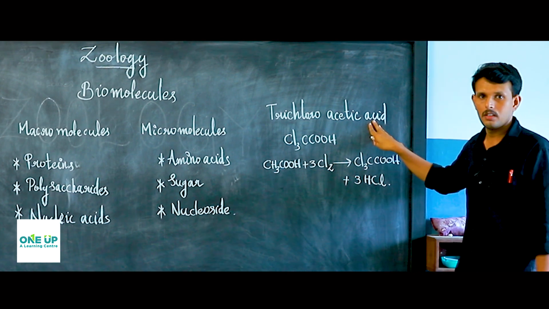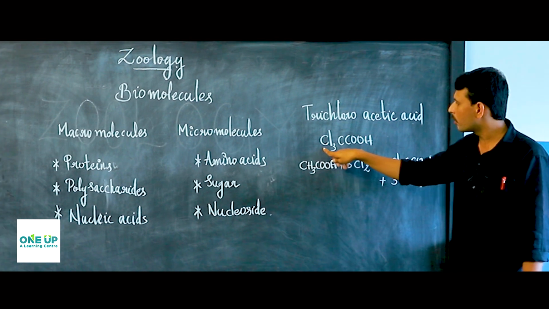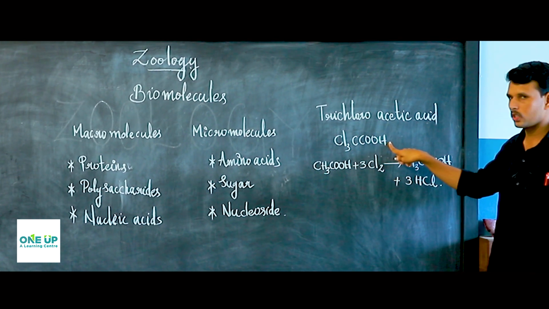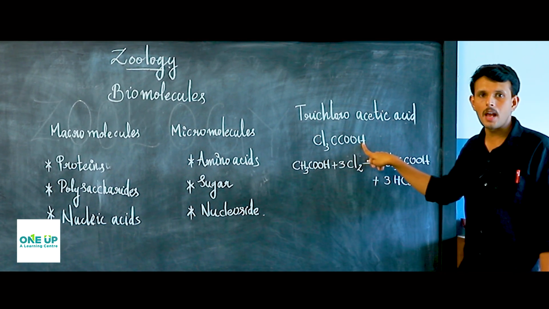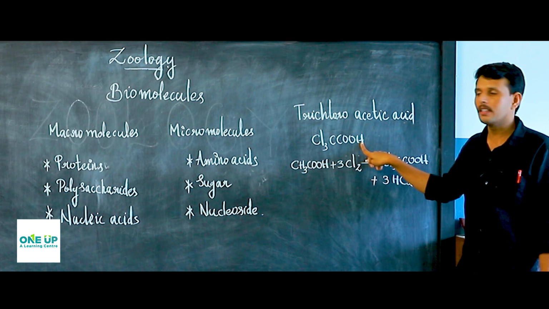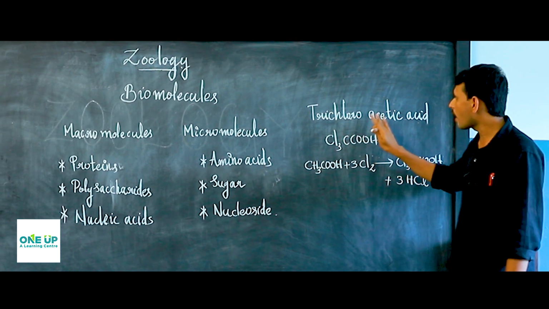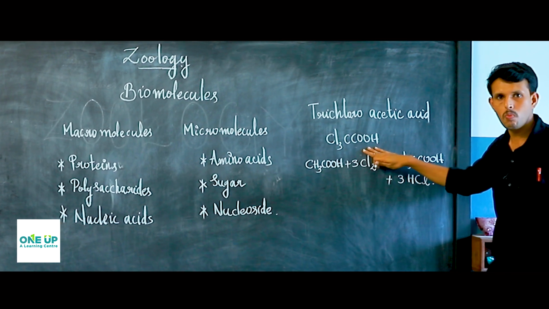Trichloroacetic acid. What is trichloroacetic acid? Its molecular formula is Cl3CCOOH. The COOH indicates that it is a carboxylic acid, that is an organic acid, and it is a good solvent. We have to grind the given tissue in trichloroacetic acid.